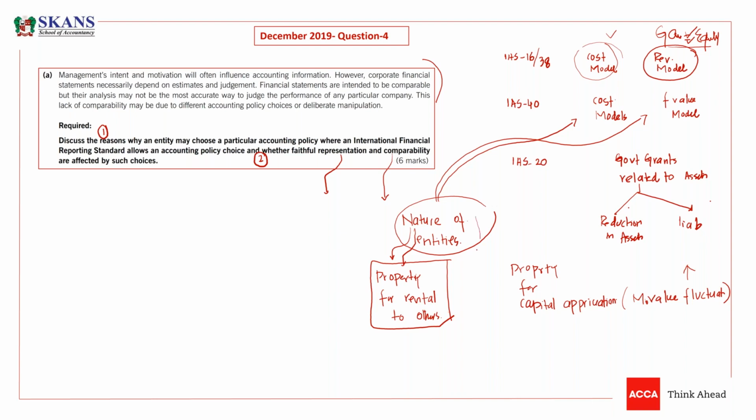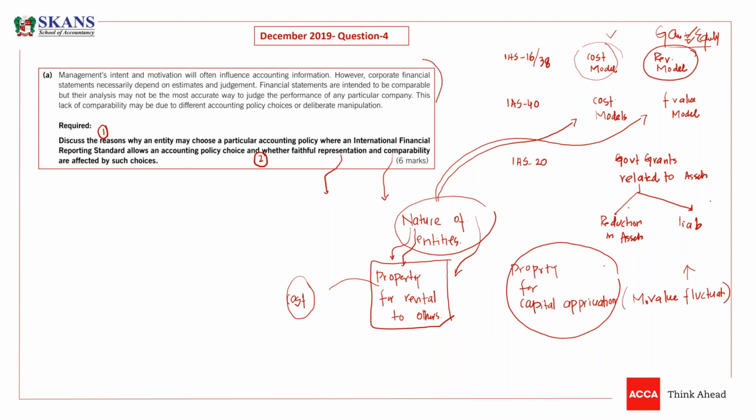So if they are managing the property to get rental income, the appropriate model here would be the cost model, because the company is not interested in the market value of these properties. They are managing to earn the rental. It means the cost model is appropriate, because under the cost model there would be no gain or loss and no fair value, and obviously the rental income will be charged to P&L, and on the other hand, depreciation will also be charged to P&L. But if someone is managing the properties for capital appreciation, and we know there are two different types of property dealers or real estate companies who are managing in two different ways.